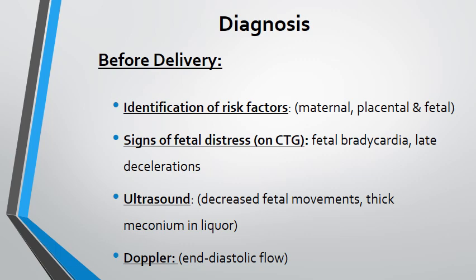Lately, the importance of Doppler has been there. The end diastolic flow is very, very important. If end diastolic flow is decreased, that would be a risk factor not only for IUGR but also for birth asphyxia. But if end diastolic flow is reversed, it's a big risk factor, and these babies need to be delivered on an urgent basis.